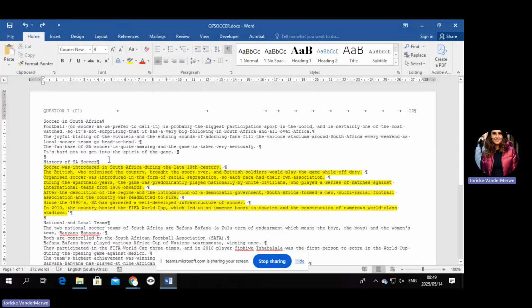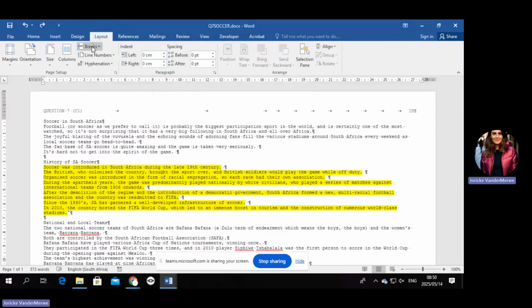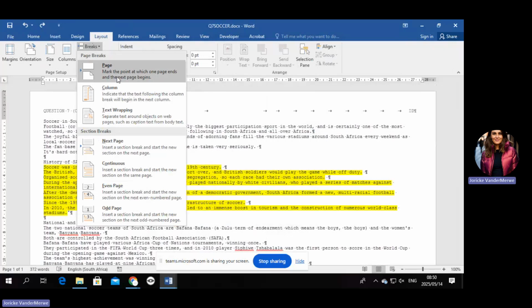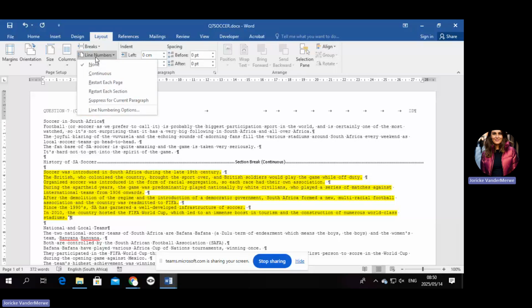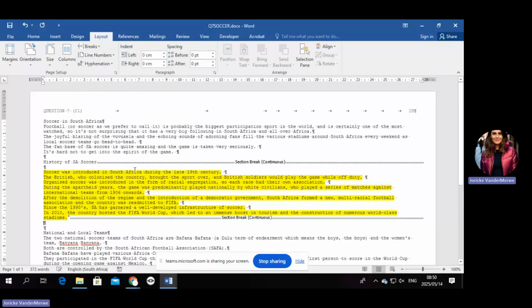Okay, so now remember, this will hopefully come back to you. How do you start off with line numbering? You need to go, first of all, and insert a break. It's not a column. It's not a page break. It's a continuous break. Do you remember that? Then you need to also put in one at the end of that. Otherwise, it's going to overflow. It's not going to end there. So you're going to go there and say breaks, continuous.